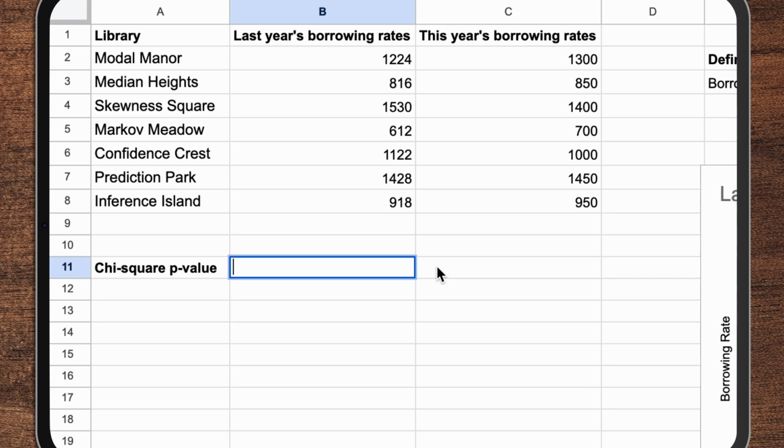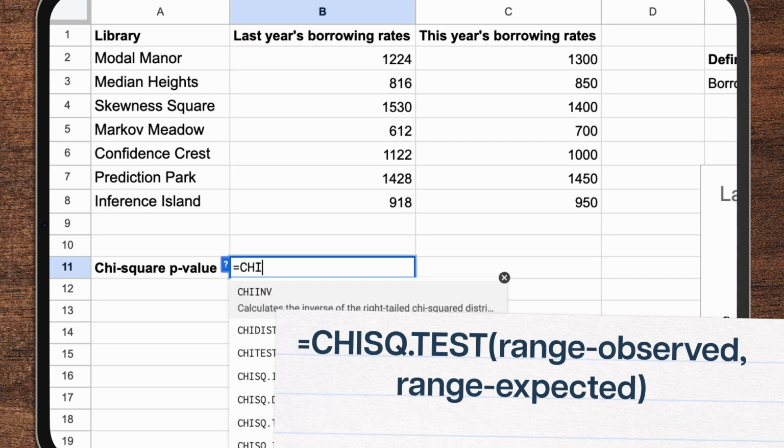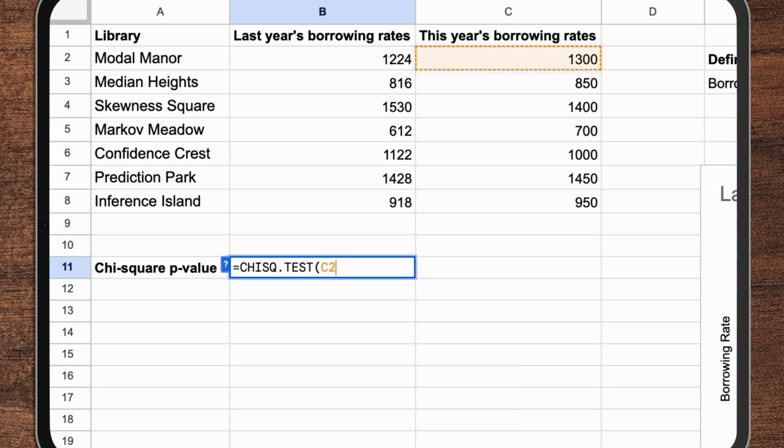He sets a p-value threshold of 1% and in a new cell puts in an equal sign, then CHISQ for chi-square, followed by a dot and then TEST, all in capitals, and then an open parenthesis. In the brackets, he puts in the range of cells for the observed data, a comma, then the range of cells for the expected data, and then a closing parenthesis. All of this basically says, hey, run a chi-square test on these two columns of data, check whether the distributions of data look similar to each other, and calculate the p-value for this test.